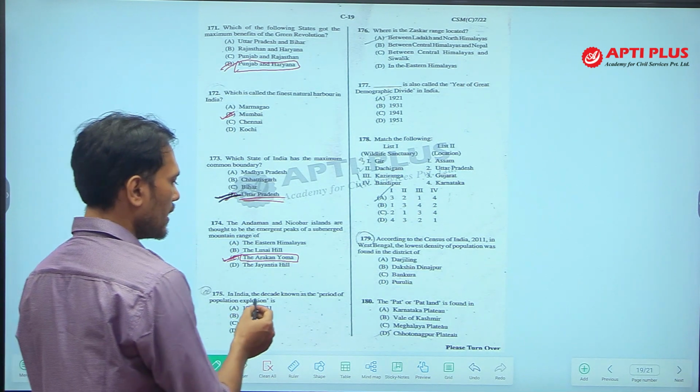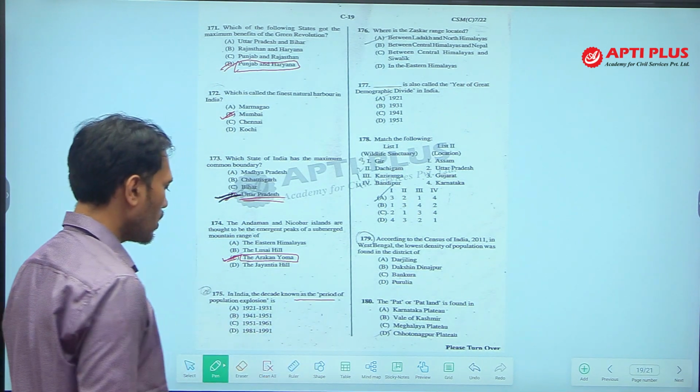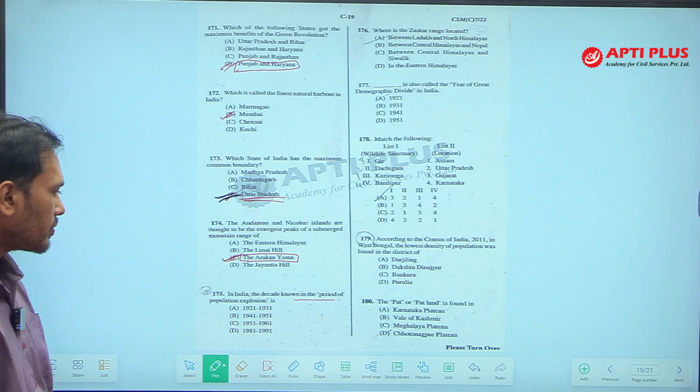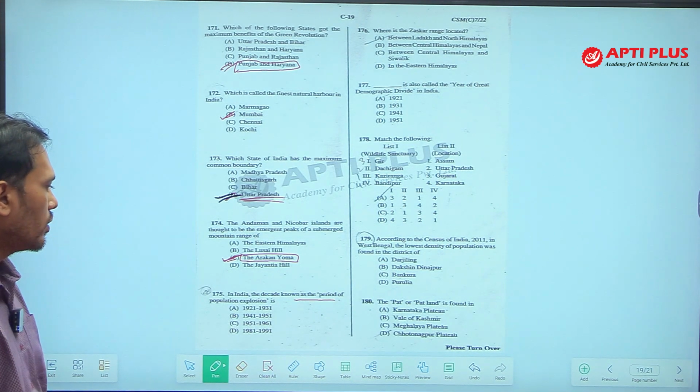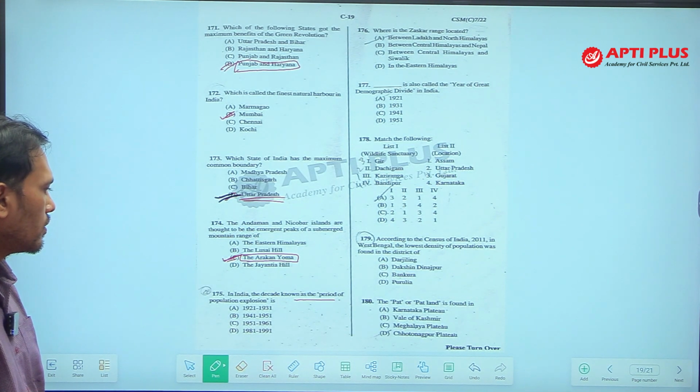Okay. Next, in India, which decade is known as the period of population explosion?